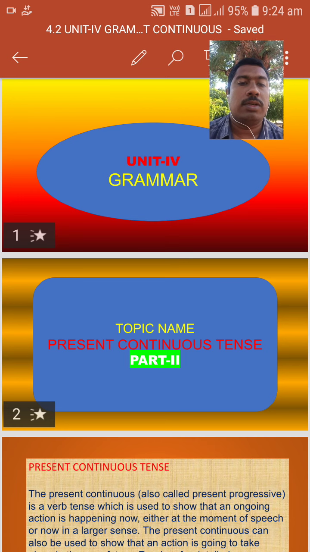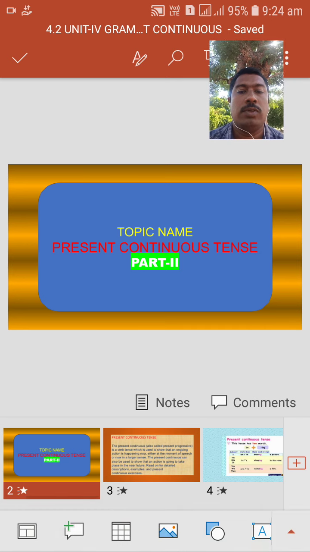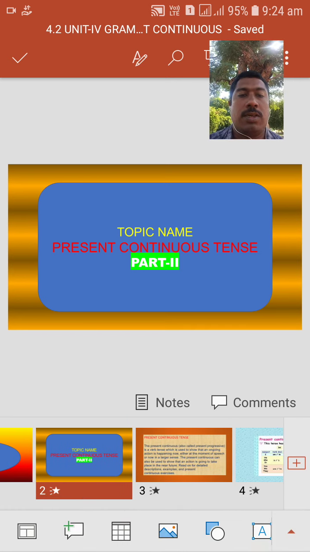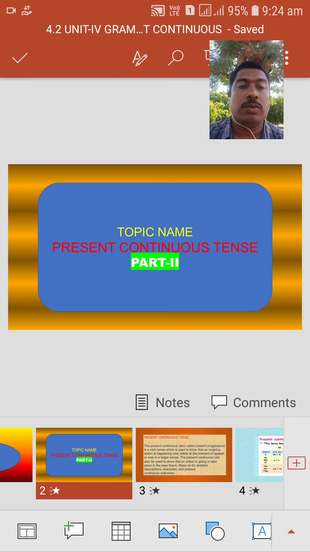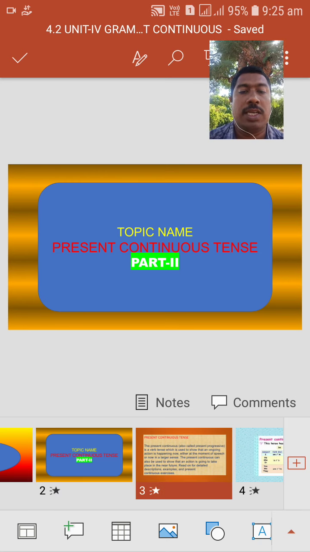Unit 4, Grammar. From this topic, today we are going to discuss present continuous tense. What is present continuous tense?